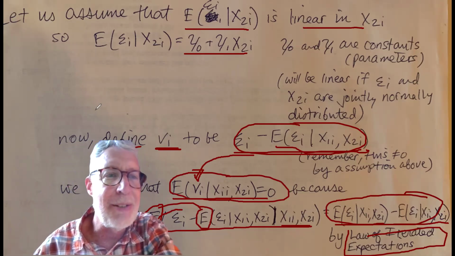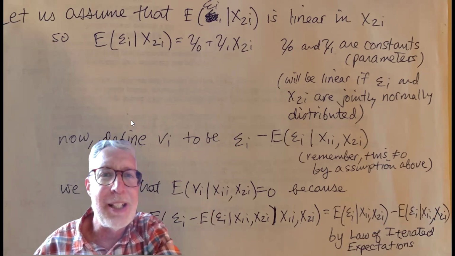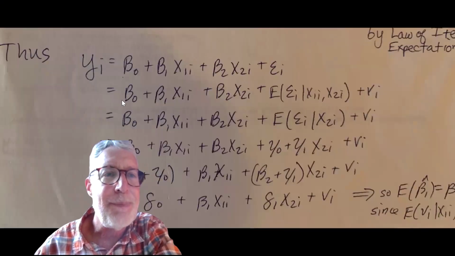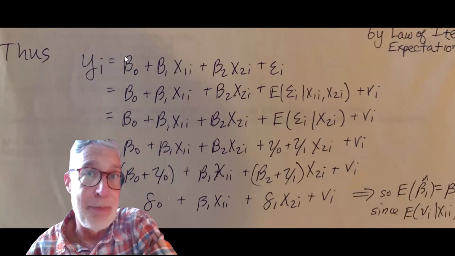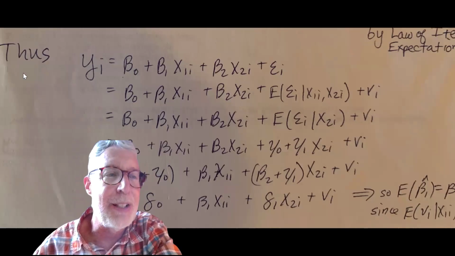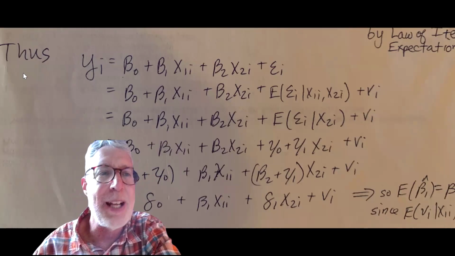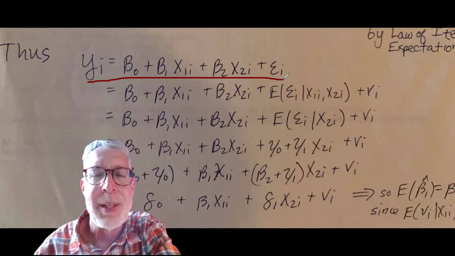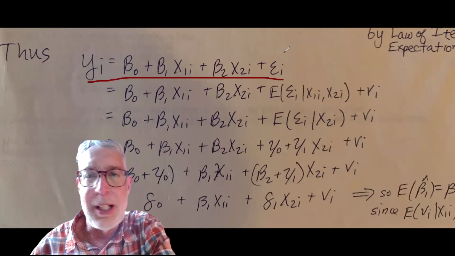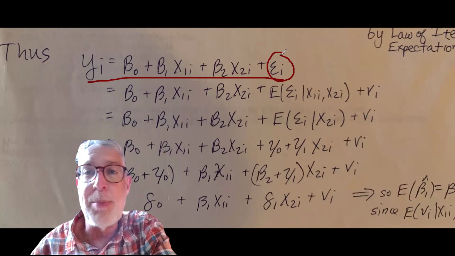So clear this out and jump down to the next page. There we go. And you want to go back and look at the algebra here and observe this very slowly until you're pretty clear in understanding the proof. Here's our original equation. So this error term is the problem.